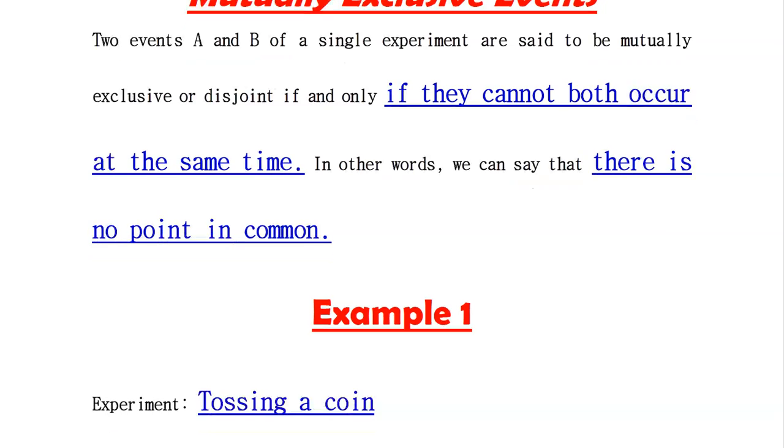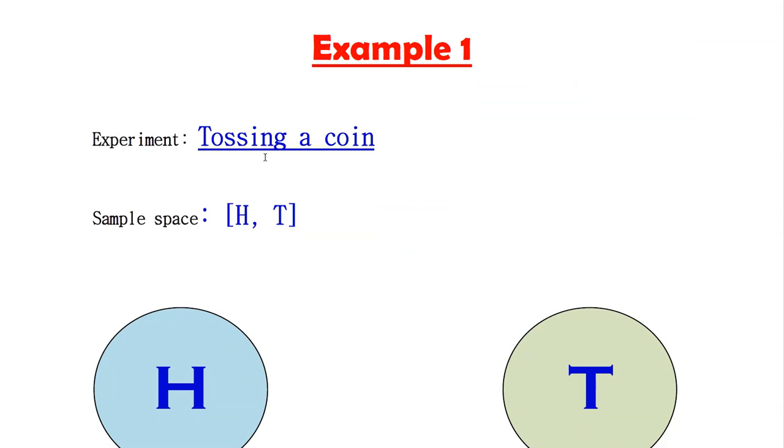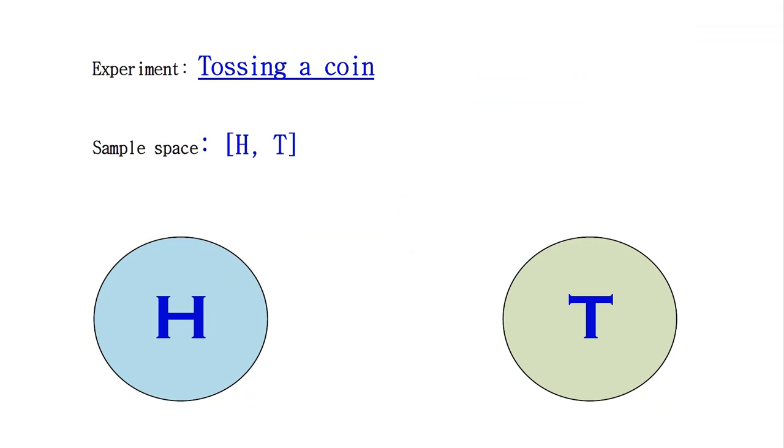Here is example 1. Our experiment is tossing a coin. As you know, tossing a coin has two results, head or tail, and the sample space is the set of outcomes. So this set consists of head and tail. This is the sample space of the experiment of tossing a coin.